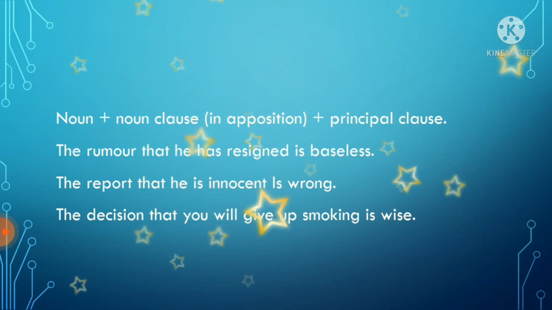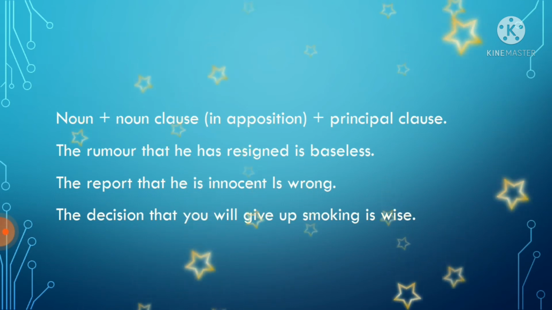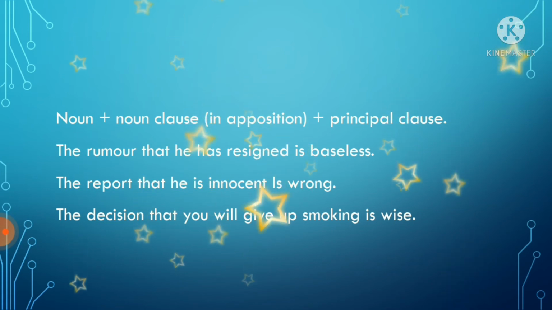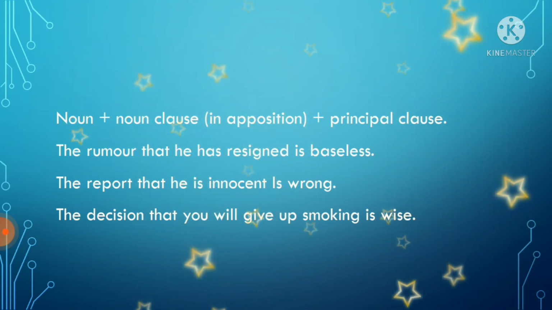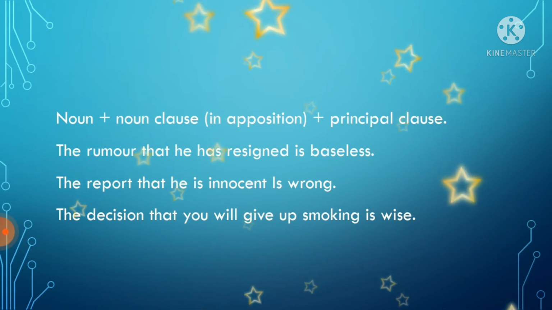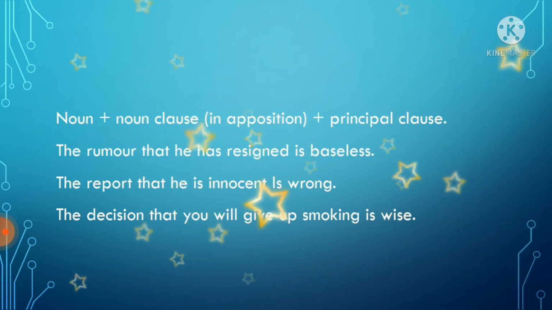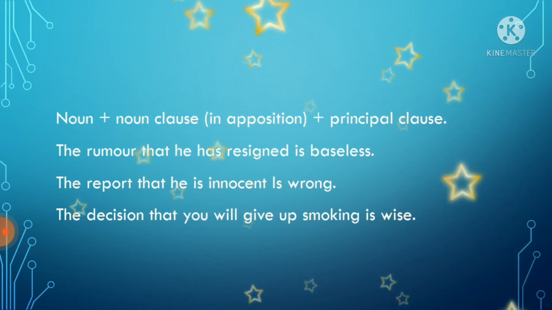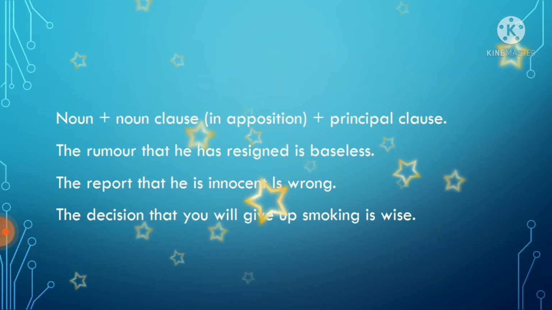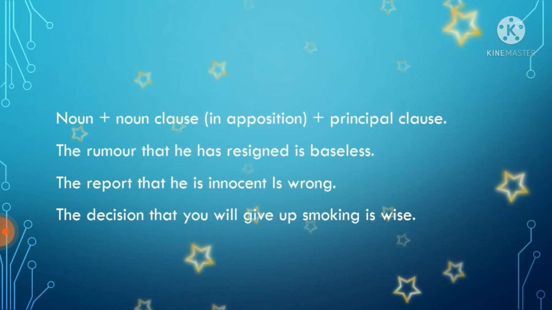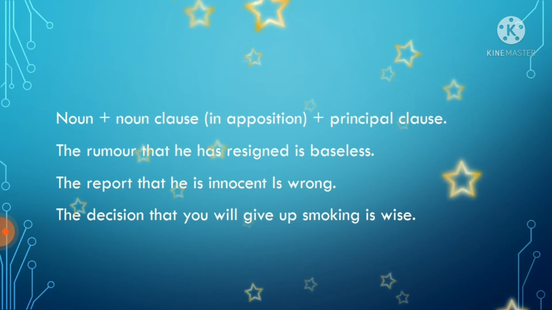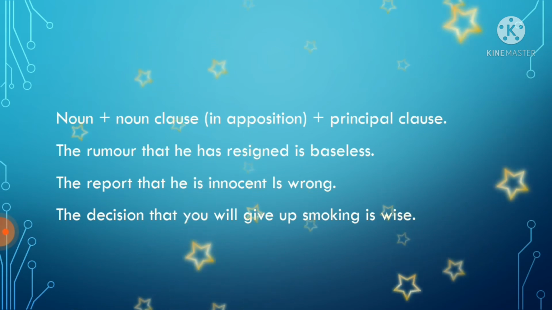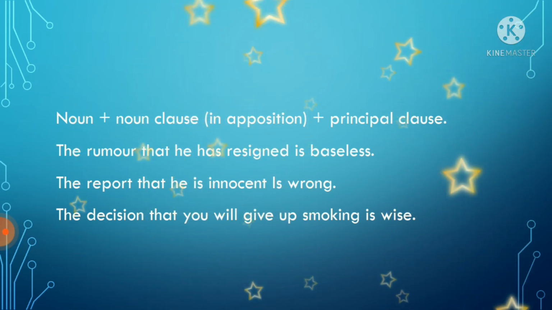one more sentence is added here. That is, an addition of words is added to give another explanation. The rumour is baseless, one sentence, but in opposition we have added one more sentence, that he has resigned is baseless. That means in opposition also a noun class is used. The report is wrong, but here we added one more sentence to give other explanation, or added some words to give some other or additional information.